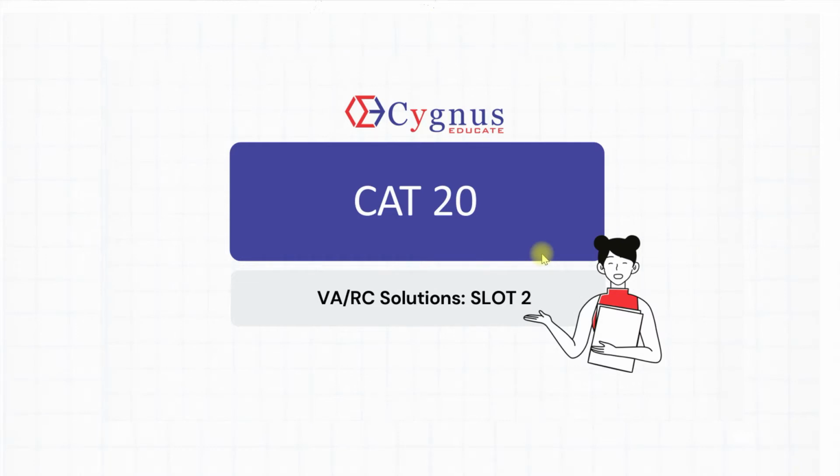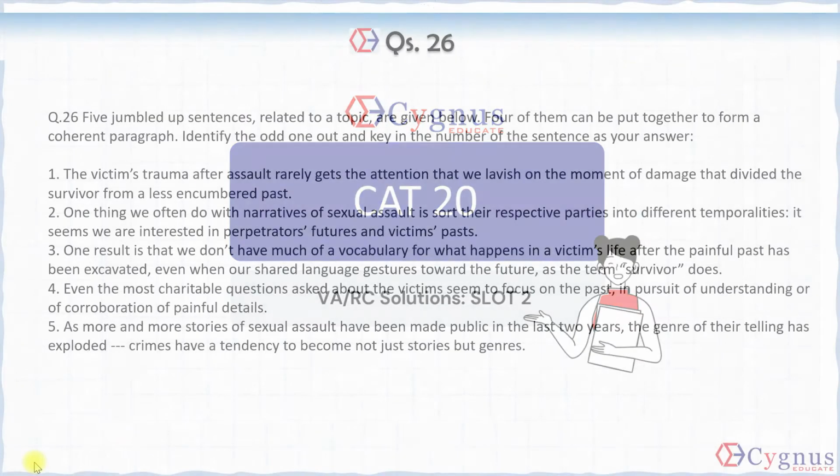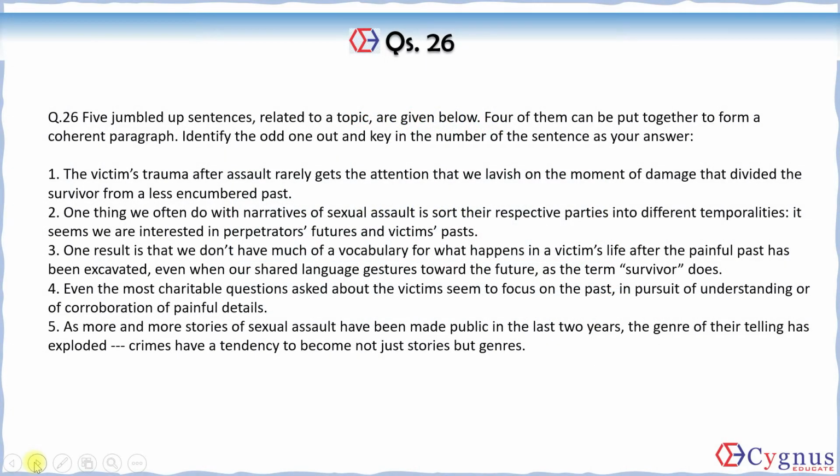Hello everyone. We are discussing the VARC section of CAT 2020 paper that was given in slot 2. Let's understand how question number 26 can be solved. Now, question number 26 is a typical odd one out question, and let's focus on the instructions given first.